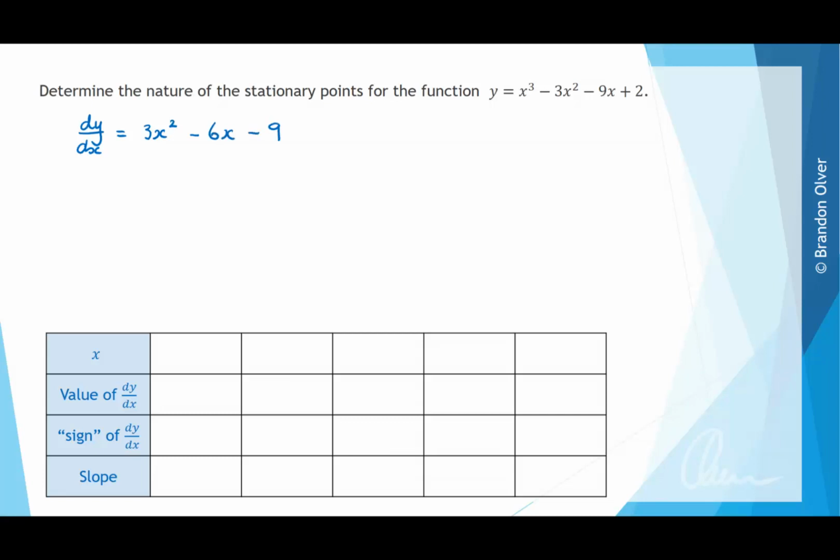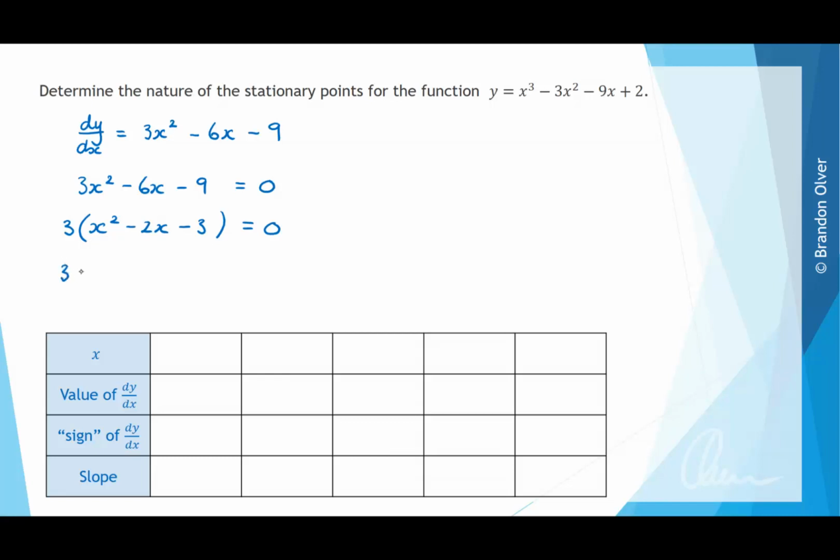And now to find the stationary points, we set this equal to 0. So we want to solve 3x squared minus 6x minus 9 is equal to 0. And the first thing we can identify is that 3 is a common factor for all of those terms. So we can factorize that out, and that will leave behind in brackets x squared minus 2x minus 3 is equal to 0. And now this is a quadratic that we're trying to solve, so we know that we can factorize it and then use the null factor law.